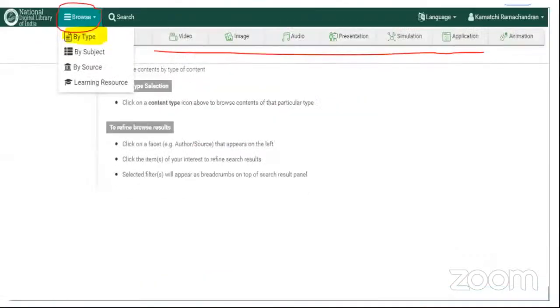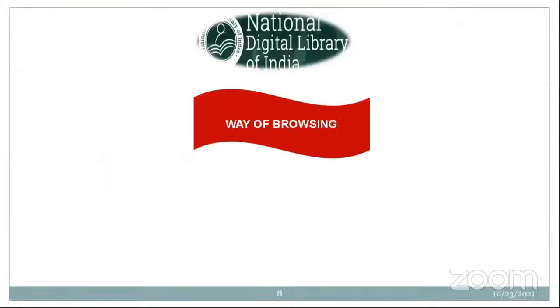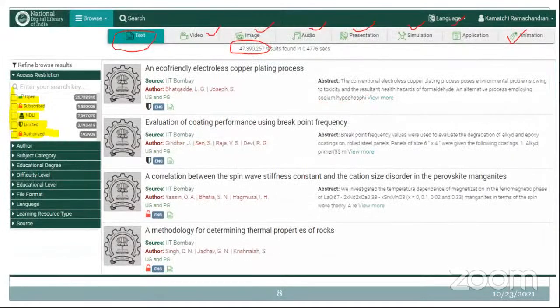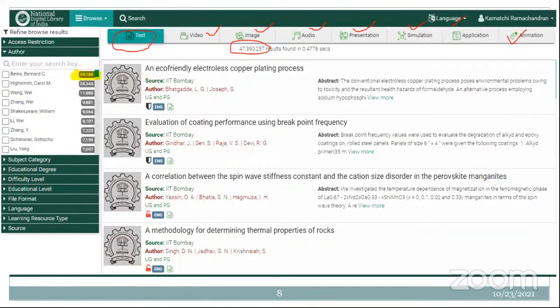And this is about the way we are browsing now. Now we are going to browse the resources by using the type. Sir, I am looking for text material, or I am looking for video, or image, or audio, or some kind of presentation on a particular topic. So what type of source you are looking for can also be clearly defined and you can access it. If it is text, it will go like that, and if it is a video, it will be like that. You can search for all the resource types.